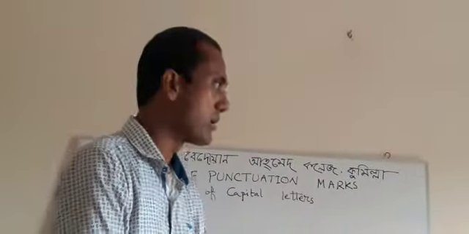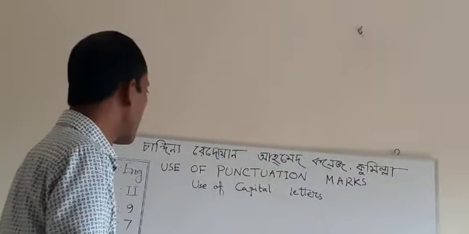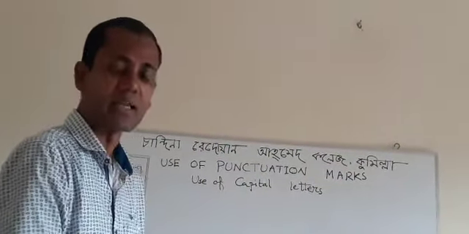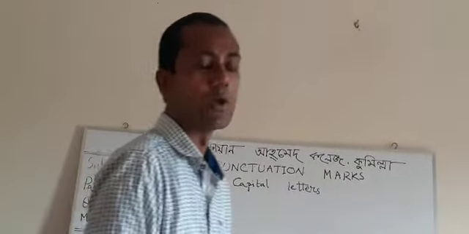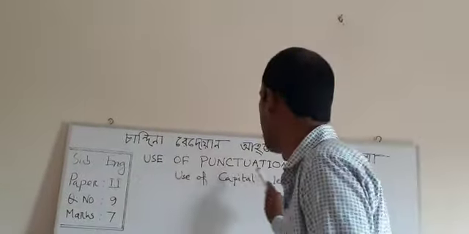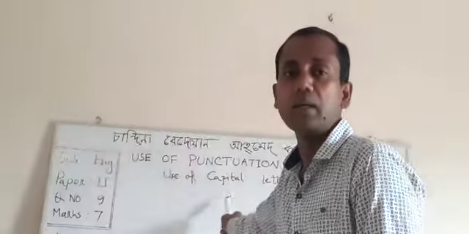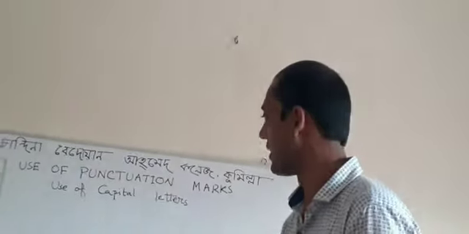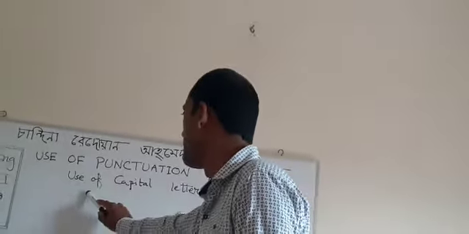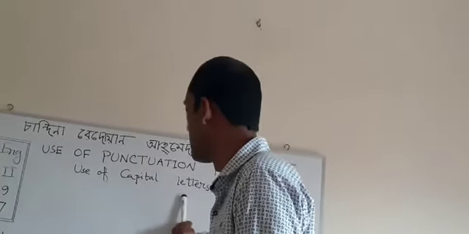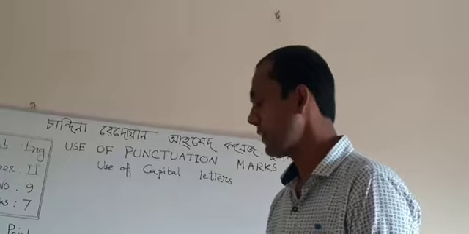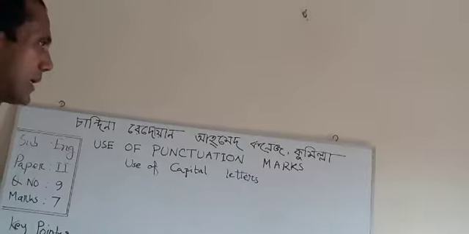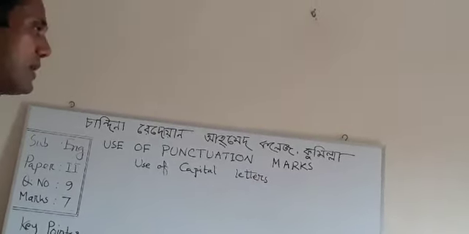You know that in English the use of punctuation marks has two parts. One is use of capital letters and another is use of punctuation marks. Today I will only deal with the use of capital letters. English letters are of two types: small letter and capital letter. I am telling you point by point, one by one, the use of capital letters.